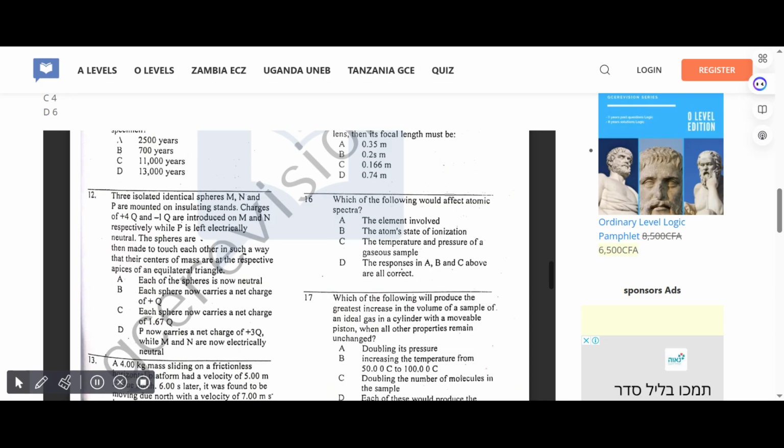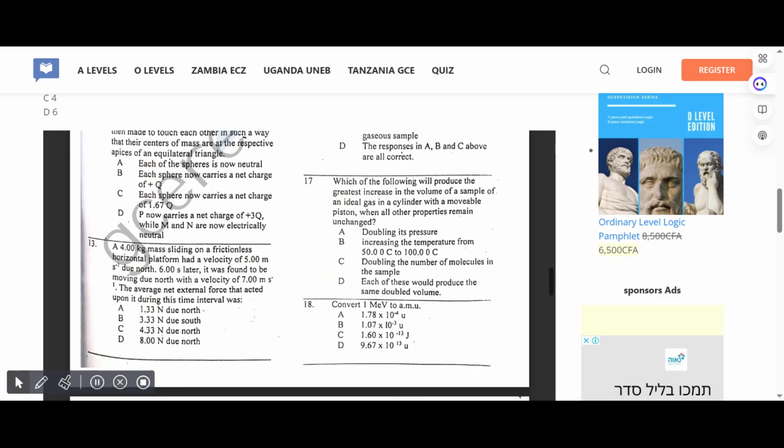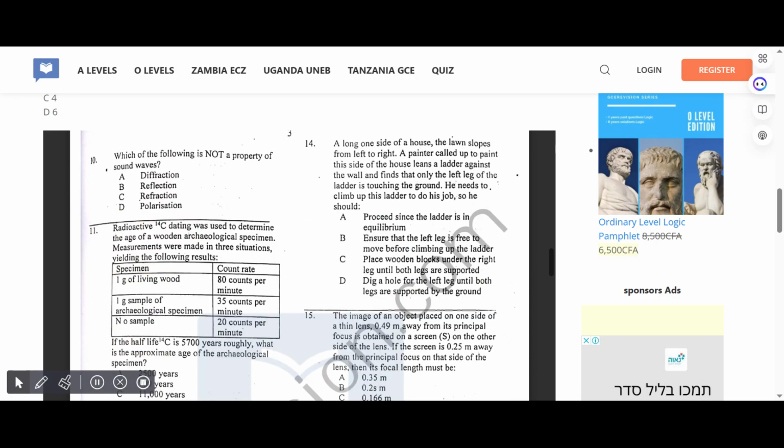Correct answer for 12 is B. A 4 kilogram mass sliding on a frictionless horizontal platform had a velocity of 5 due north. Six seconds later, it was found to be moving due north with a velocity of 7. The average net external force that acted upon it during this time interval was... Correct answer for 13 is A.